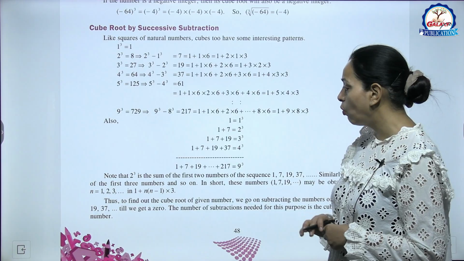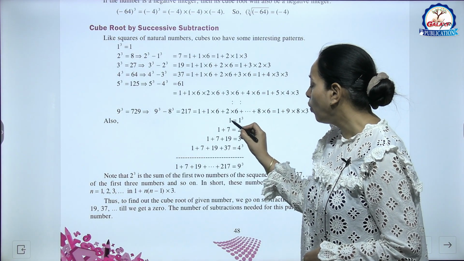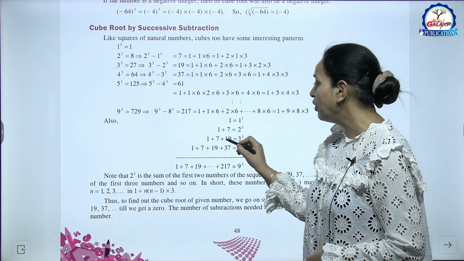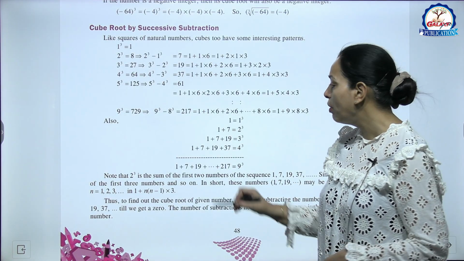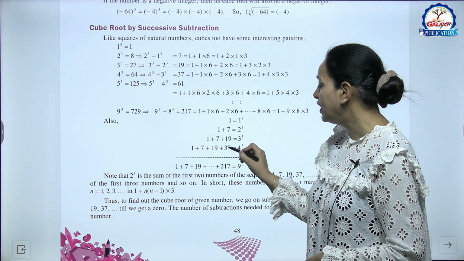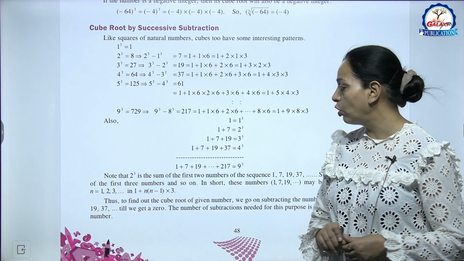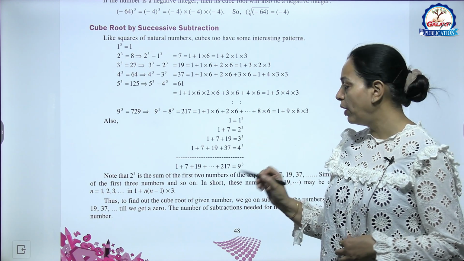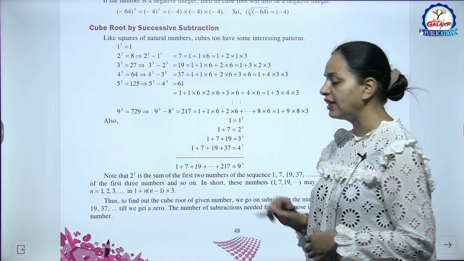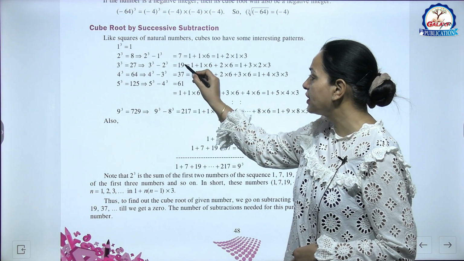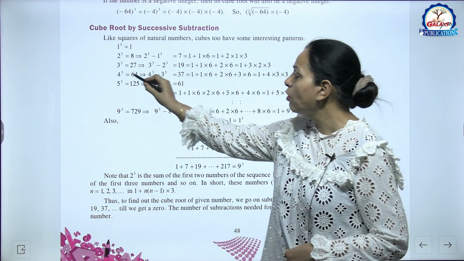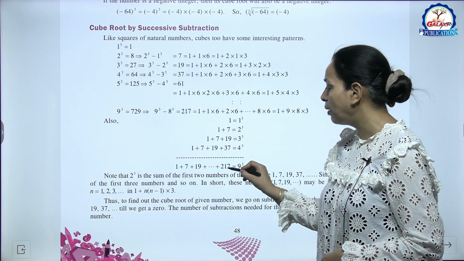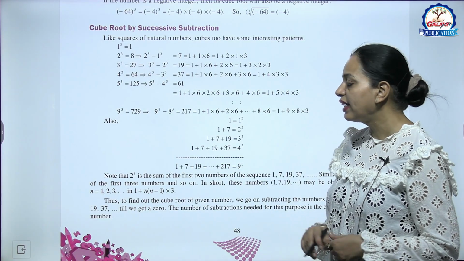So what can you see over here? We can see now 1 equals 1 cube, and 1 plus 7 is 2 cube, and 1 plus 7 plus 19 is 3 cube, and 1 plus 7 plus 19 plus 37 is 4 cube. Okay, then similarly like this, 1 plus 7 plus 19 up to 217, that is 9 cube.